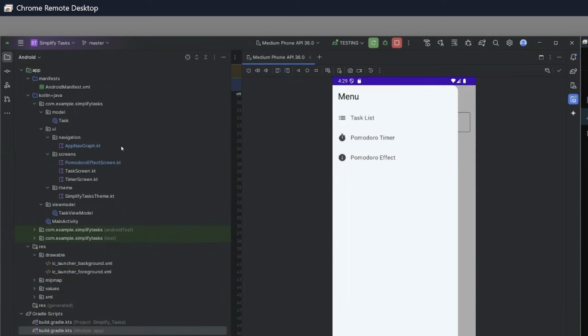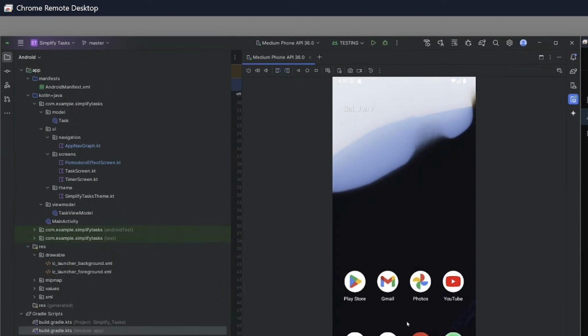In addition to that, though, as previously mentioned, our Pomodoro effect screen is not working. I have rendered it within both our app nav graph and our Pomodoro effect screen, but it's just not going to compile at all. And if we were to click this, for example, you'll see this eventually within our logcat, which again showcases different components that have been accessed or things that have been done within our application. Again, from a development standpoint, this is a great way to identify any errors that may hinder the performance of an application, as well as all the different elements that go into this process, which is pretty substantial. If we were to click our Pomodoro effect, though, this would force close the application and render it useless.